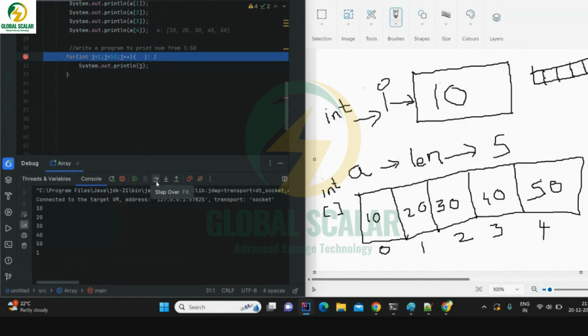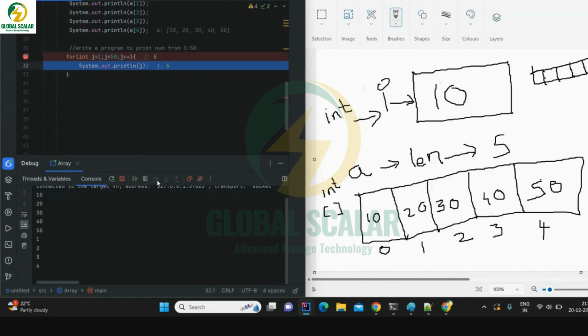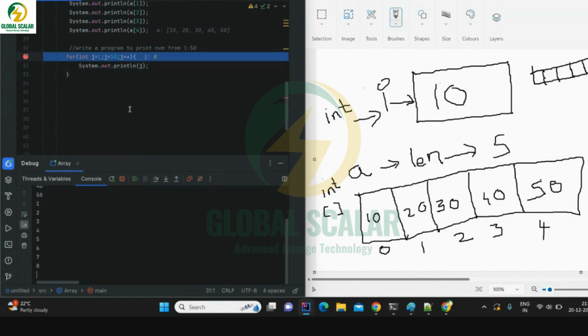It is looping. The loop will end based on this particular middle condition. This is the end condition. When this end condition becomes false, it will exit the loop. So the second time it is printing 2, third time 3, fourth time 4, fifth time 5. Whenever it reaches 50, it will end that loop. Not 50 exactly. When j is equal to 49, and then 50 less than 50 fails, so it will exit. Let me continue that.